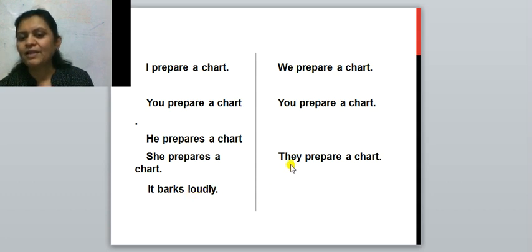And next, they prepare a chart. This is a third person plural pronoun, so there is no need to add S or ES. So we have written, they prepare a chart. I think you must have understood, because here we have taken 8 examples in a single chart, right? And so what is important?